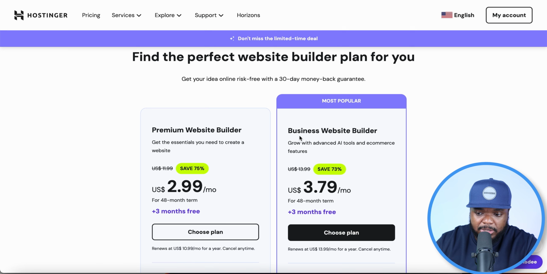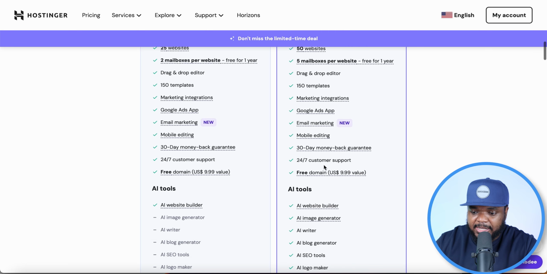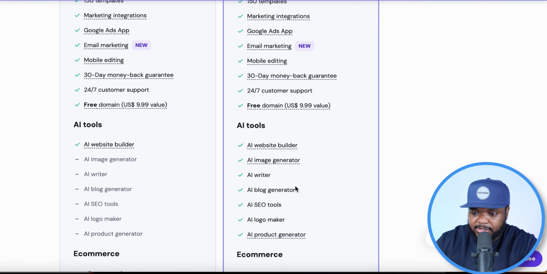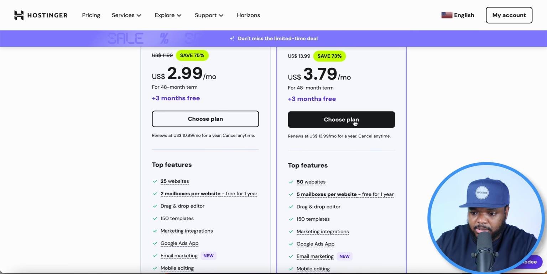The package that I normally recommend is this one, the business website builder. Reason being is that you can build up to 50 different websites, and they've got all of these different AI functionalities as well. Of course, the AI website builder, AI image generator, AI blog writer, you know, the list goes on and on. So what I'm going to do is click on choose plan.